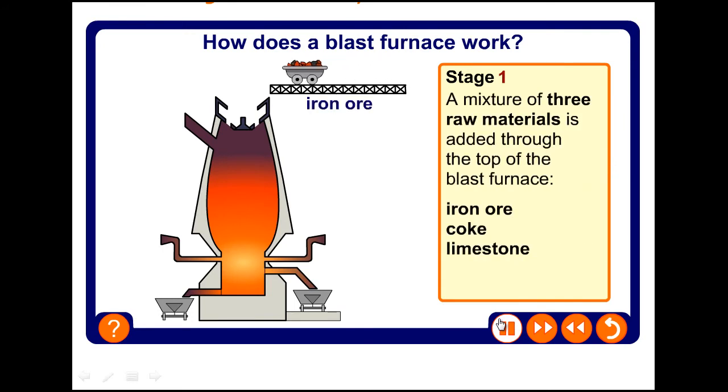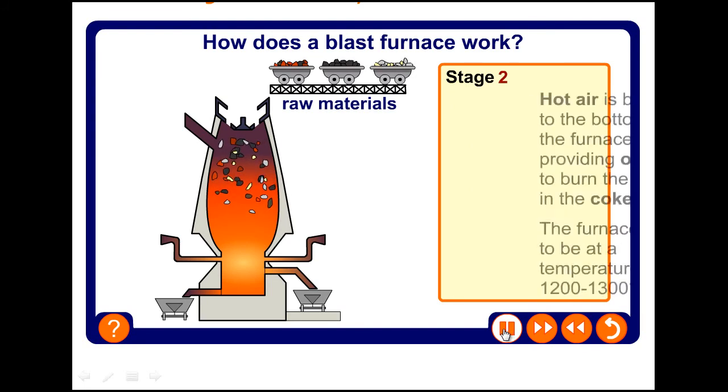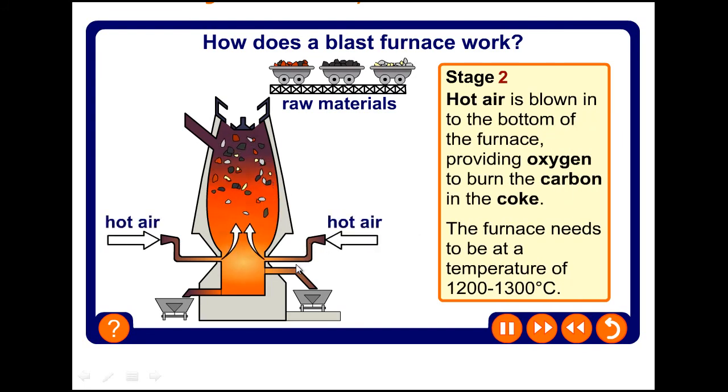So in stage 1 the raw materials are fed into the furnace: iron ore, and then coke, and limestone. Now in the second stage, hot air is blasted inside. So you can see hot air is blasted in here. Now in the lower zone, as I already explained, carbon reacts with oxygen to form carbon dioxide here.